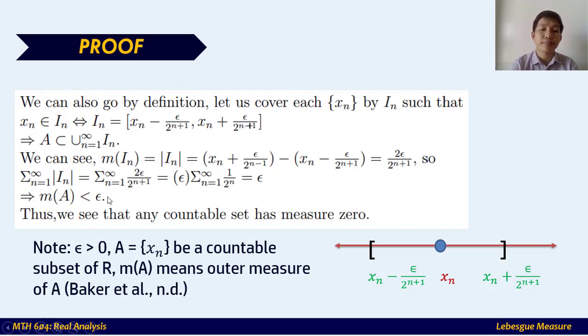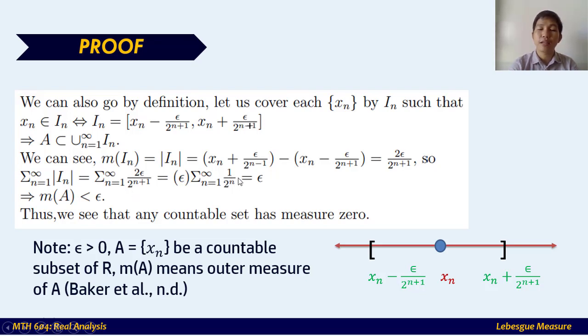We have this equation now, and that is equal to the summation of, since we have found the length of I sub n, the summation of 2 epsilon over 2 raised to n plus 1. As you can see, the 2 was canceled here, and that becomes epsilon.